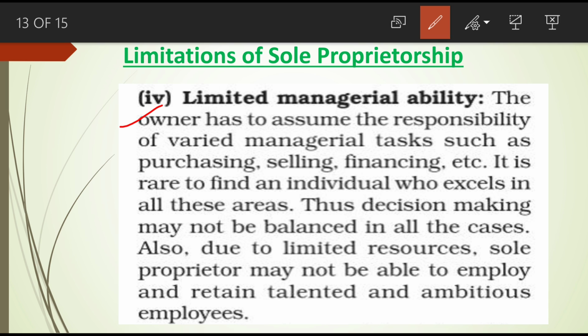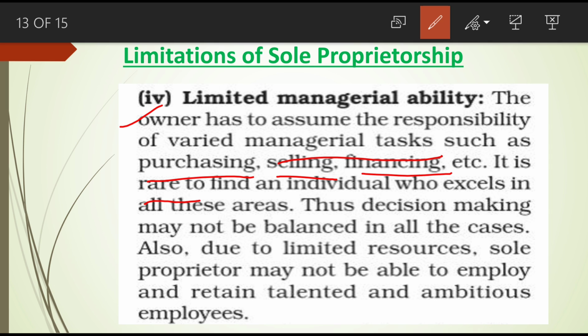All areas means the purchasing area, selling area, financing area, accounting section. So all these areas are looked after by himself only. From such a point of view, he is not very efficient in doing all this work, so his decisions are also not proper in certain areas. So the owner has assumed the responsibility of varied managerial tasks. What different managerial tasks is he doing? He himself does the purchasing work, selling work, financing, etc.